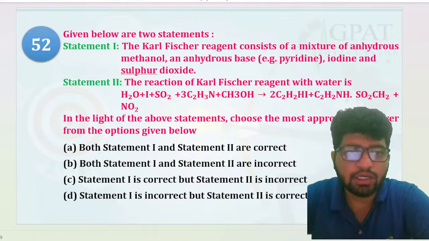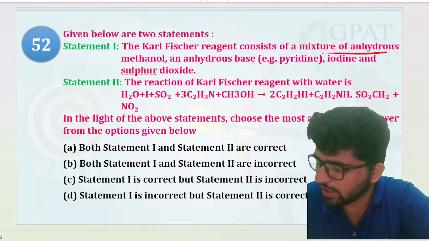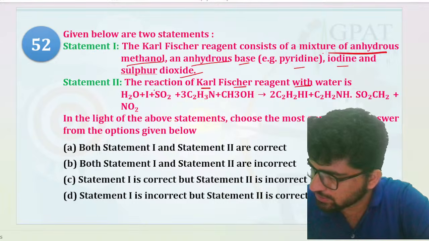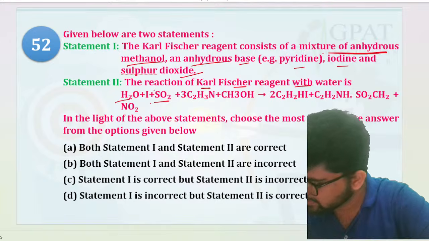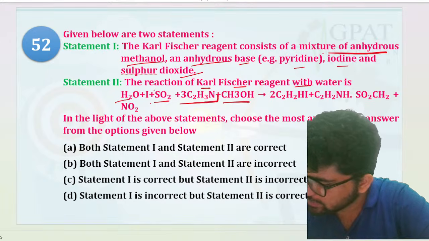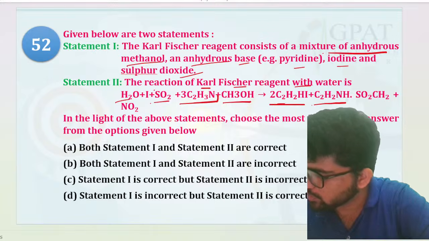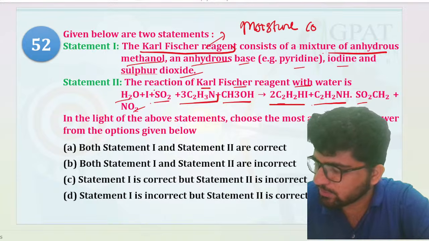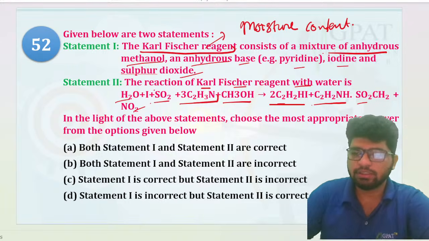Okay, now this one. Karl Fischer reagent consists of a mixture of anhydrous methanol, anhydrous base, pyridine, iodine, and sulfur dioxide. That's right. The reaction of Karl Fischer reagent with water is H2O, I2, SO2, 3 C5H5N, CH3OH. So first of all, Karl Fischer reagent is used to determine the moisture content, right?